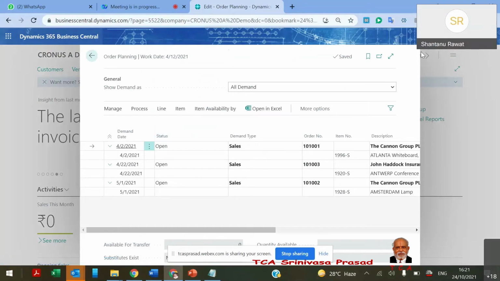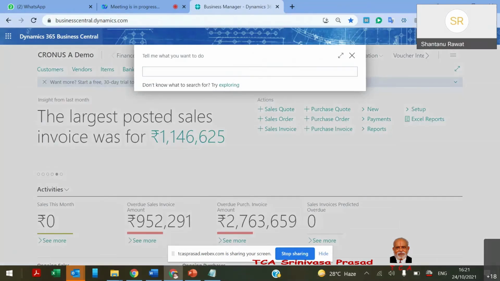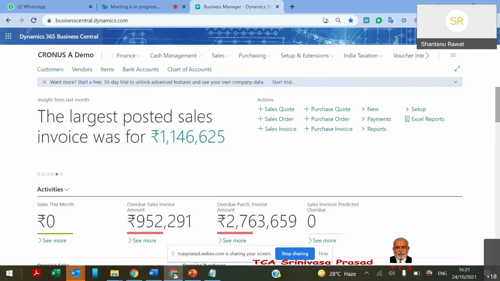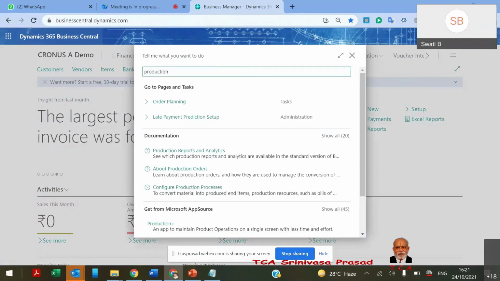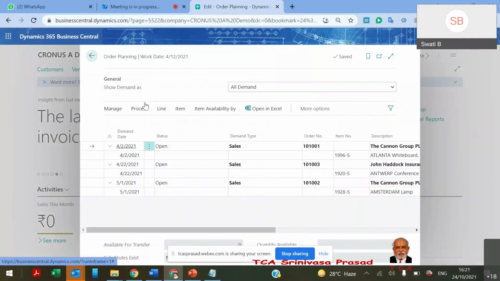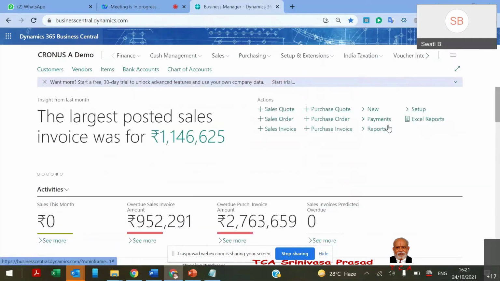I will quickly show the window. Also, just to add, this is Swati. On the costing request, I wanted to know whether we are able to fix some allocation rules. How do the cost allocations happen? Is that a functionality that we can explore here as well?